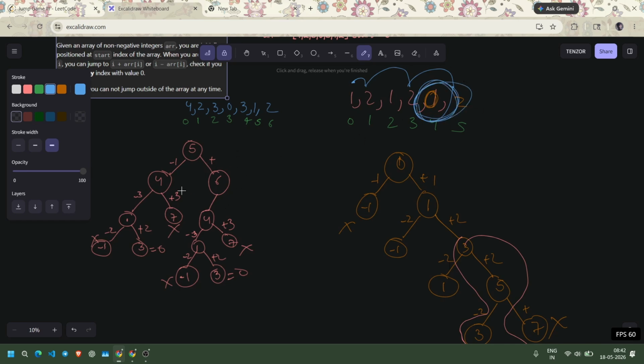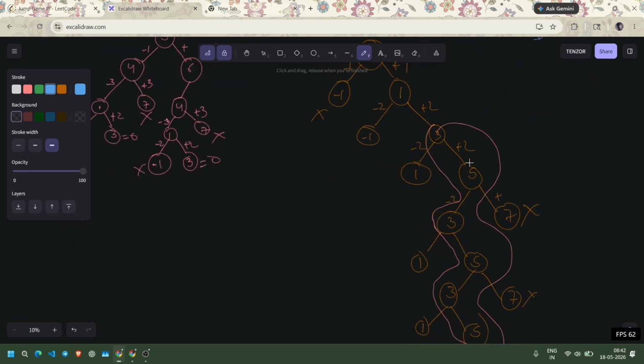and this will result in an infinite loop. So basically what you are seeing here is a recursion tree, either to go left or to go right. We have two recursive calls here and our base condition. So first base condition we have is I must be in bound. So I must be greater than or equal to 0 and I should be less than n, where n equals the size of the array. And we have another condition. We have to avoid this loop.